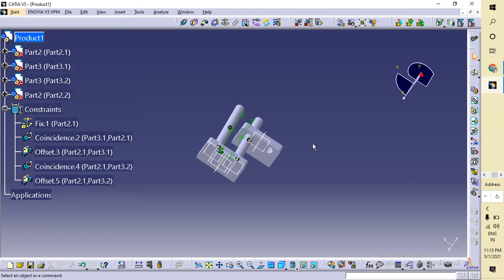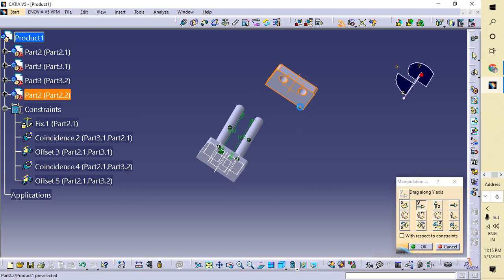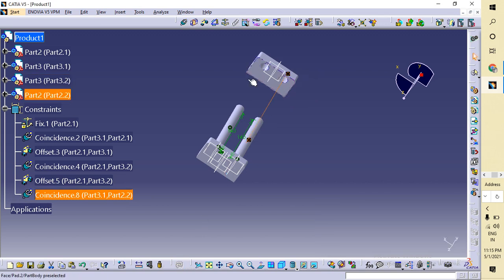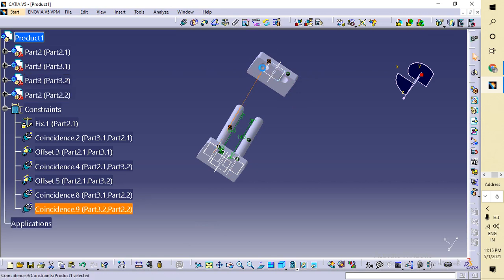I didn't think that it will come here, so I have to go here and here. Okay, I'm going to make a coincidence, this one and this one. And then go again to the coincidence, otherwise it will create trouble for me in the future.